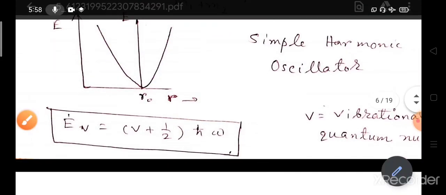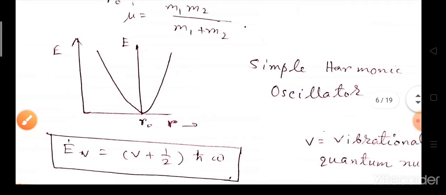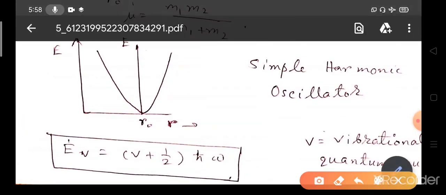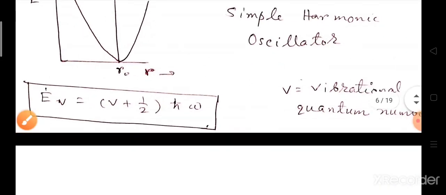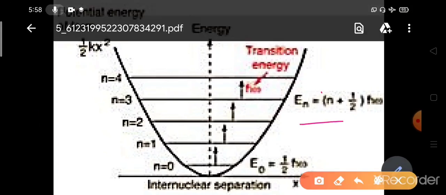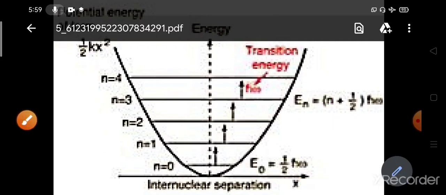What will be the vibrational energy? Quantum mechanically, the simple harmonic oscillator energy is v plus half, h cross omega, where v is the vibrational quantum number. Now we shall understand the different vibrational energy levels. In this diagram, what we have learned as v is written as n. So En equals n plus half, h cross omega. For n equals 0, we get the ground state vibrational energy. With n equals 1, n equals 2, n equals 3, n equals 4, we can get different vibrational energy levels.